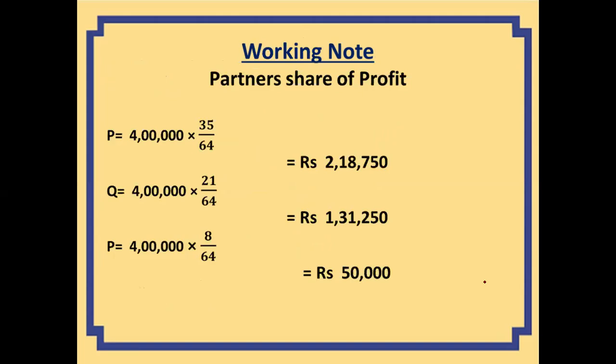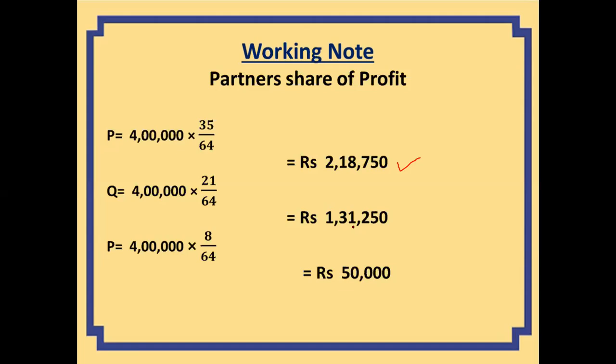So what is the share of profit of the different partners? Let's calculate it. The total profit in the business is 4 lakh. P will be getting 35 by 64, so his share of profit comes out to be 2,18,750. Similarly, in 4 lakh, Q's share is 21 by 64.